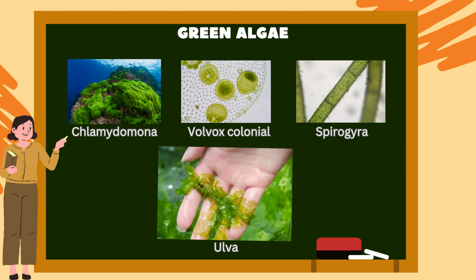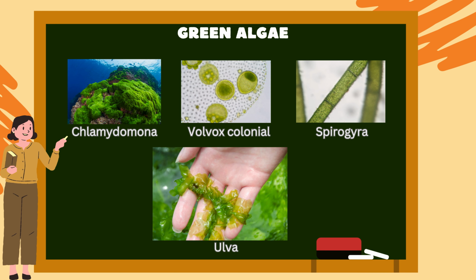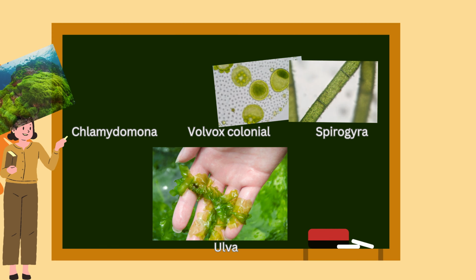These are some pictures of green algae. The first one is Chlamydomonas, which is found in fresh water. Volvox colony is a biological representation of Chlamydomonas. Spirogyra and Ulva are found in ponds or rivers.